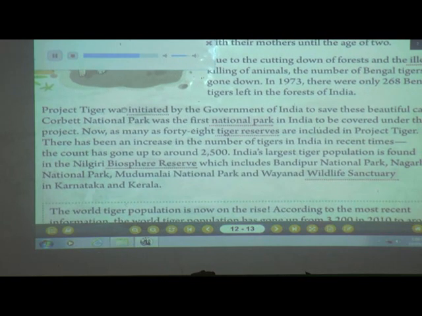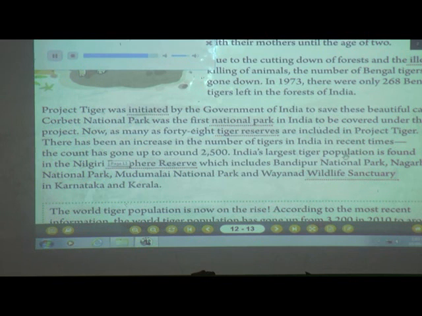Project Tiger was initiated by the government of India to save these beautiful cats. Corbett National Park was the first national park in India to be covered under this project. Now, as many as 48 tiger reserves are included in Project Tiger. There has been an increase in the number of tigers in India in recent times. The count has gone up to around 2,500.